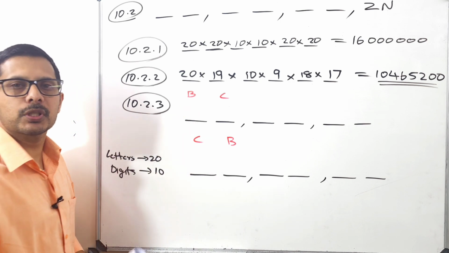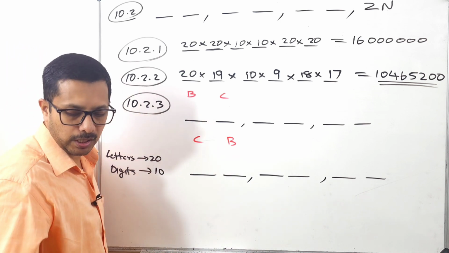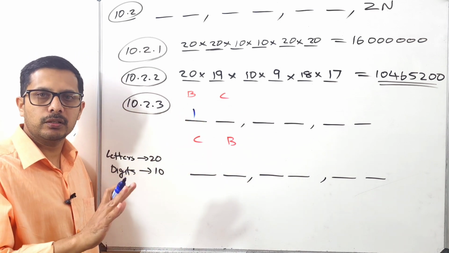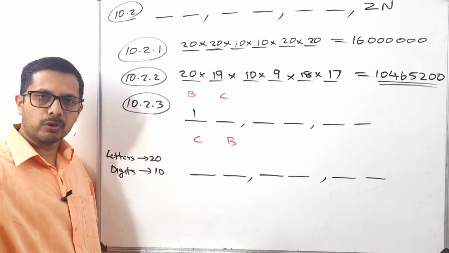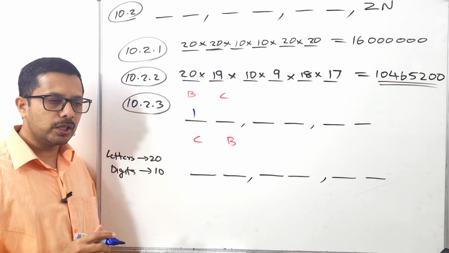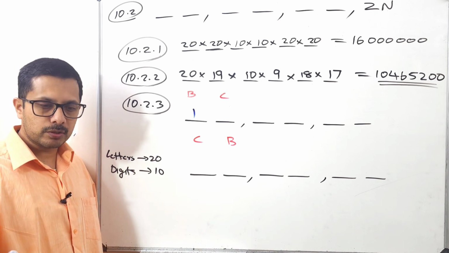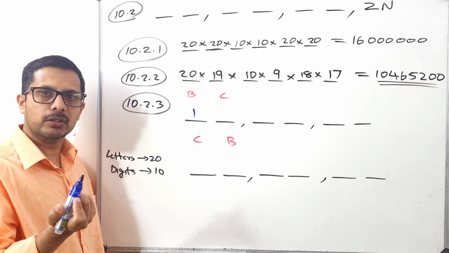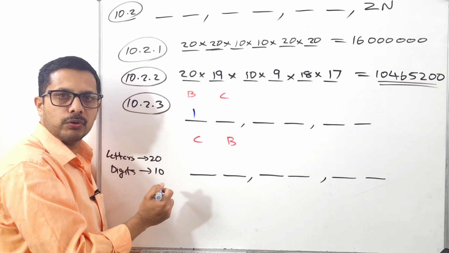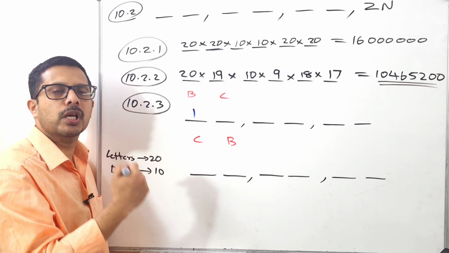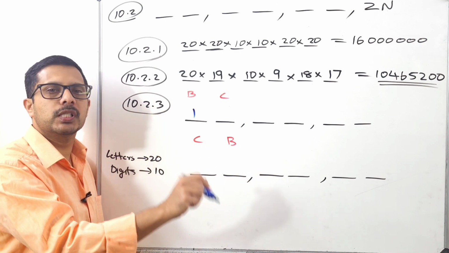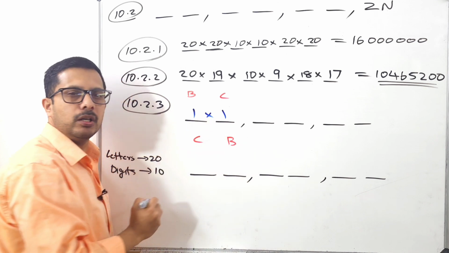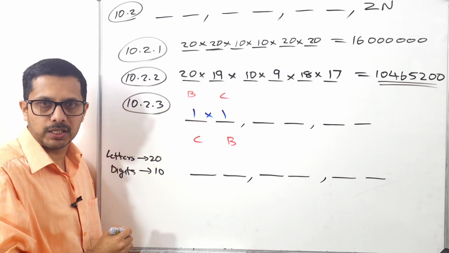So how many options do I have? I don't have any options. I have only one option. I must use that B. There are 20 letters, but somebody is telling me that I have to use B here. So it means that I have only one option. Similarly, how many options do I have here? Only one option, because I was told to put a C there. Do you understand? So here also I have only one option. Do you understand, guys?